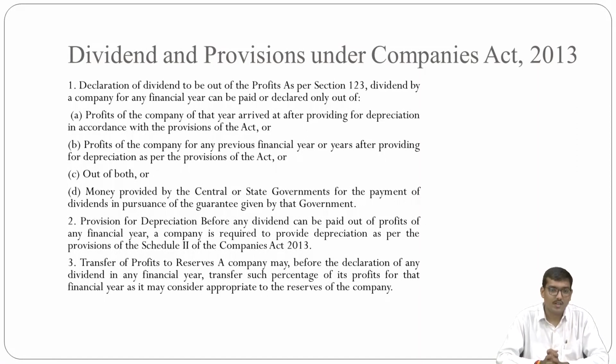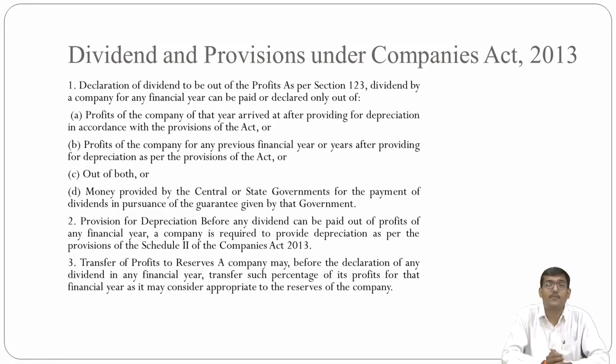First is the profit of a company of that year, arrived at after providing for depreciation in accordance with the provisions of this Act. That means if you are allowing the depreciation, then you may pay the dividend.